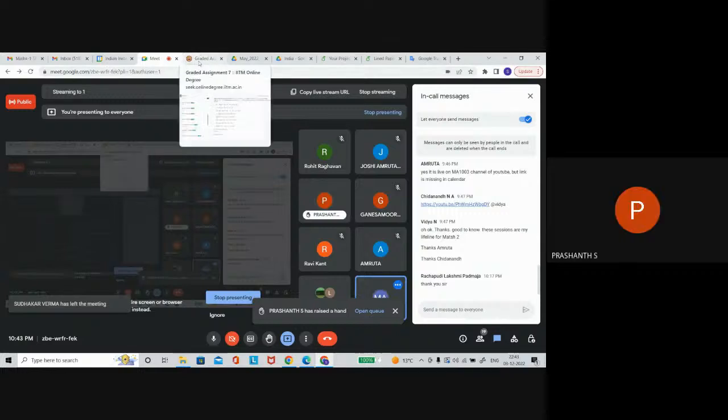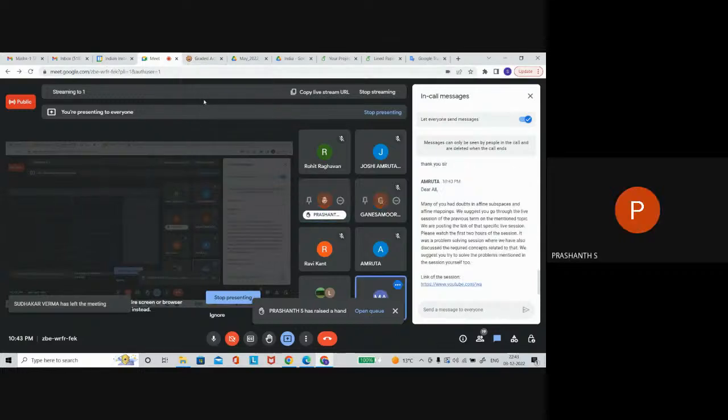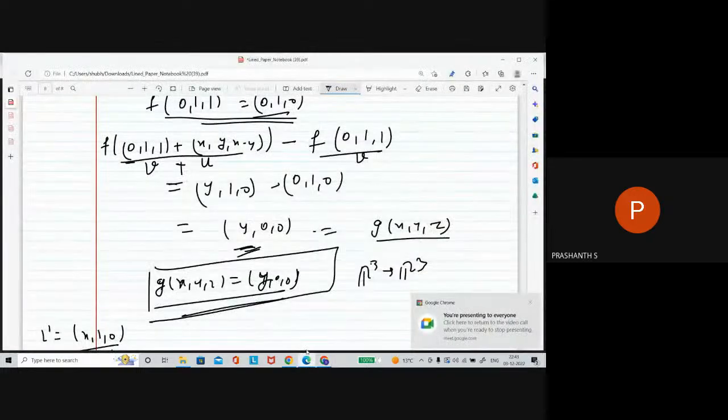Sir, if the equation of a plane is given, the equation of the plane is x plus y plus z is equal to 0, then an affine space could be x plus y plus z is equal to some constant, sir. No, sorry, what are you saying?